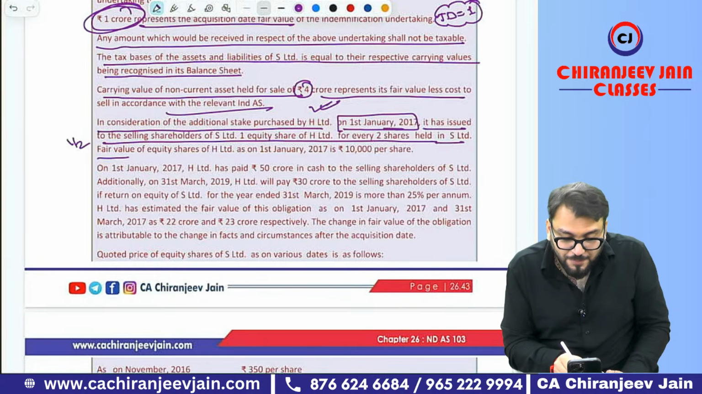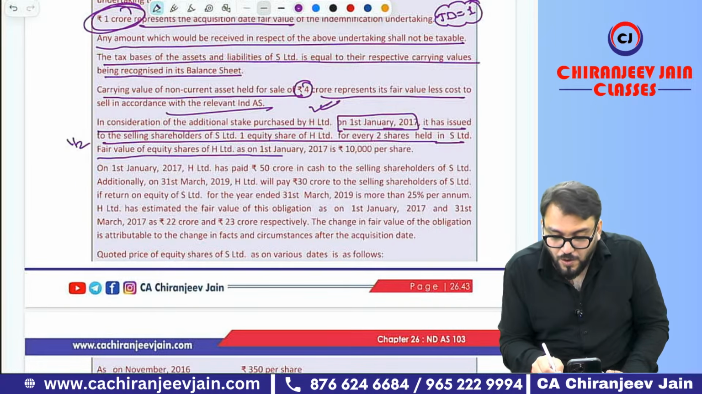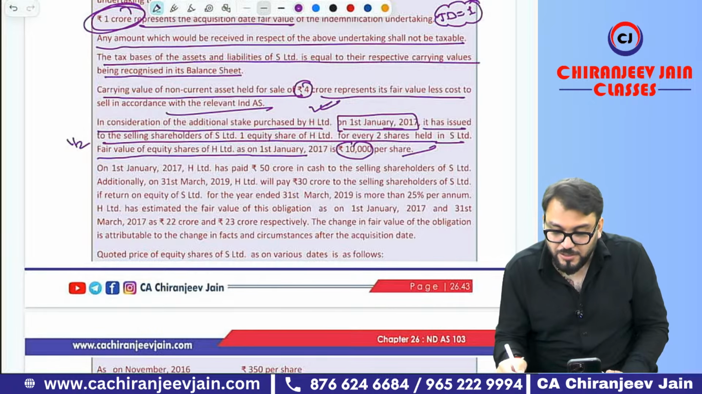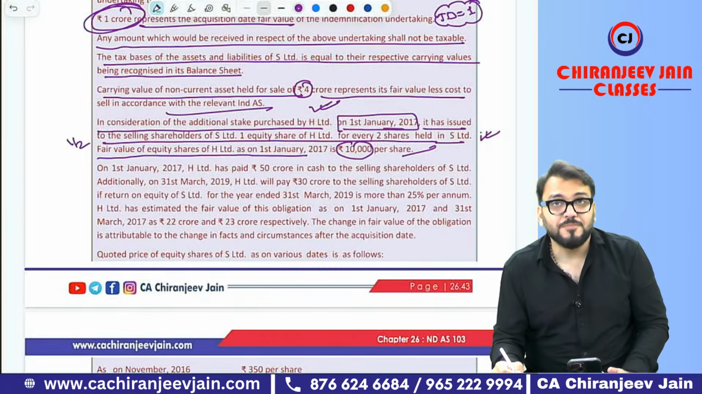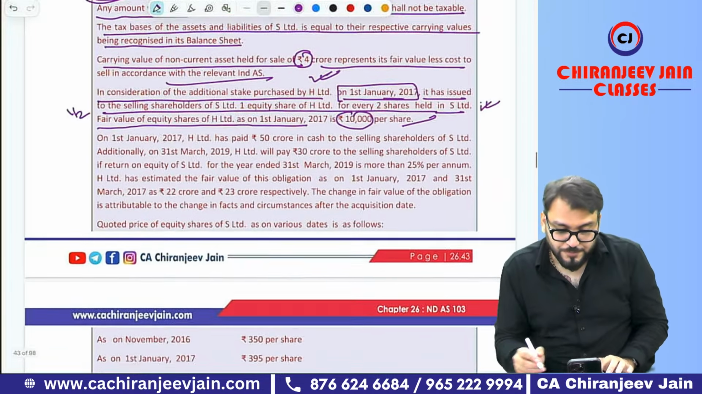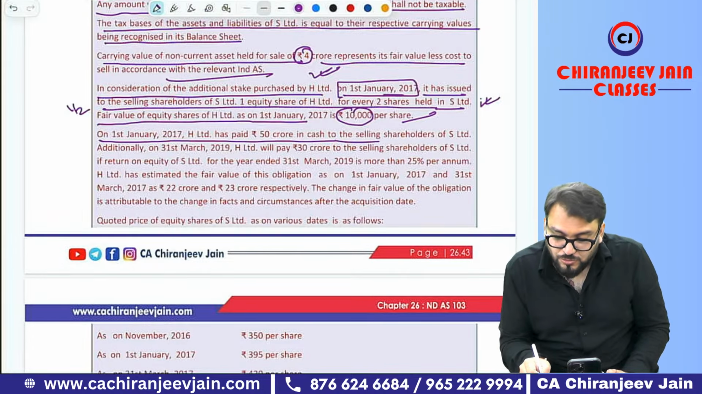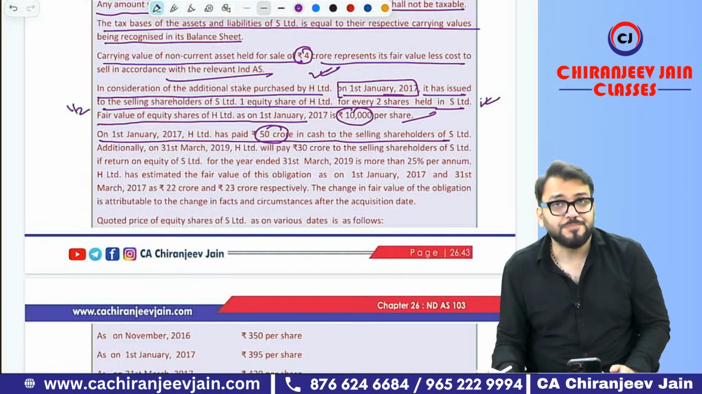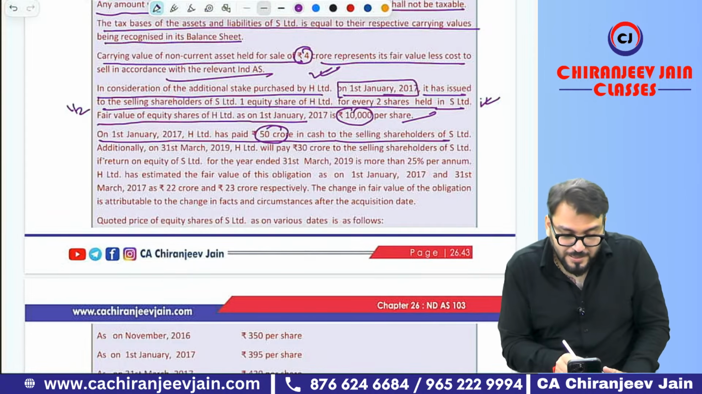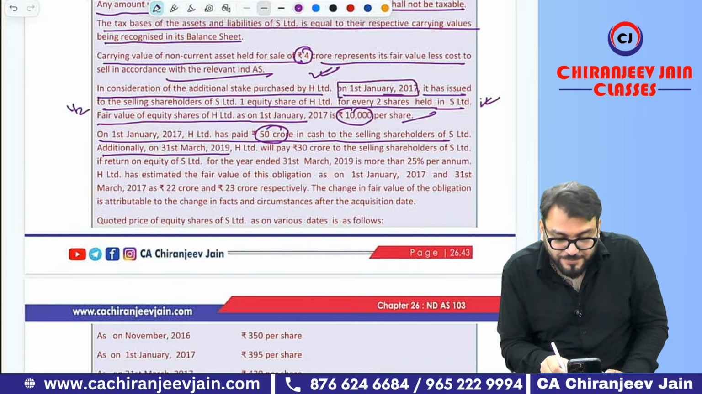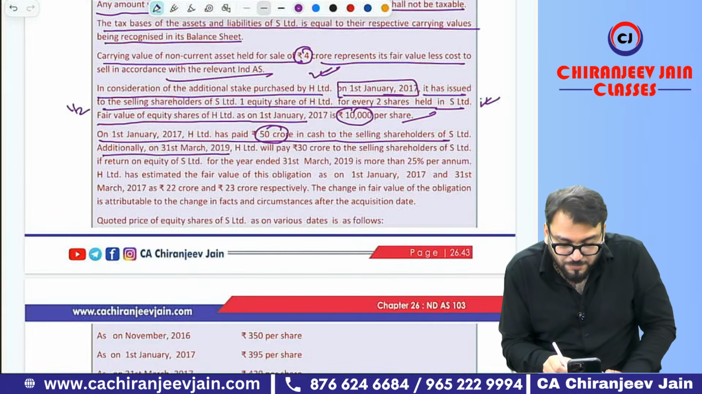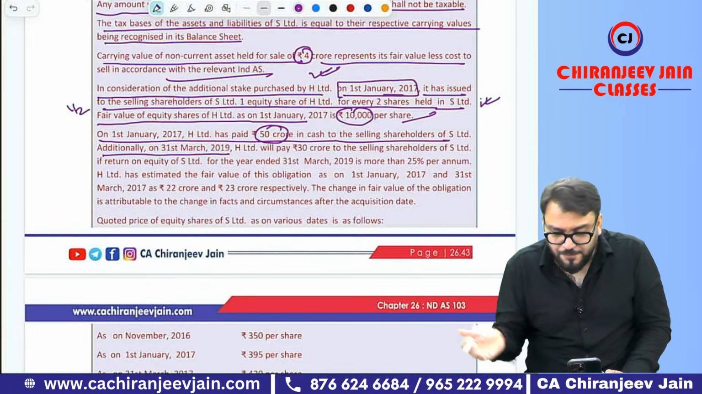In H Limited, the fair value of equity shares of H Limited on 1st Jan is 10,000 per share. So they have given this information. This is the fair value of equity shares issued. On 1st Jan 2017, H Limited paid 50 crore in cash to the selling shareholder. So 50 crore is the cash payment. Additionally, after 31st March 2019, it is a deferred payment.